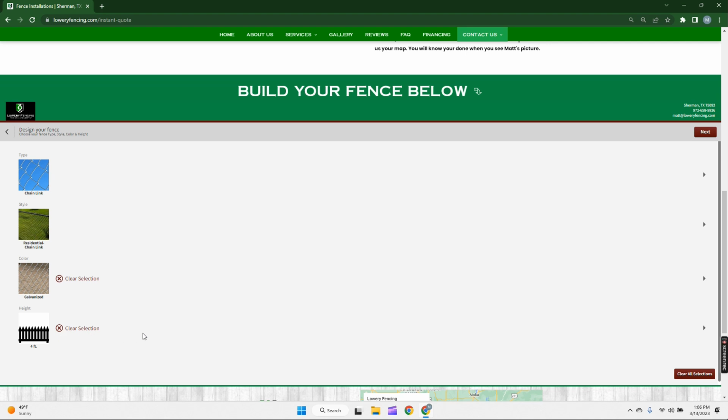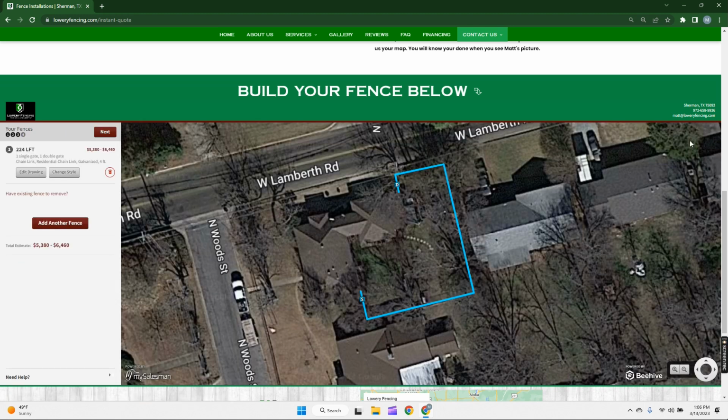And I could choose a different height if I wanted, but I think I'm going to stay at the same height. I still want it to be 4 foot tall, so I'm going to leave that alone. I'm going to come to the top right hand corner again. I'm going to click next. And now it's going to give me a price range for this style of fence. And if I was happy, that's all I wanted to do, I'd click next and be done.